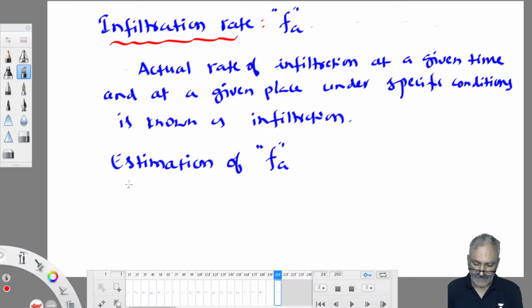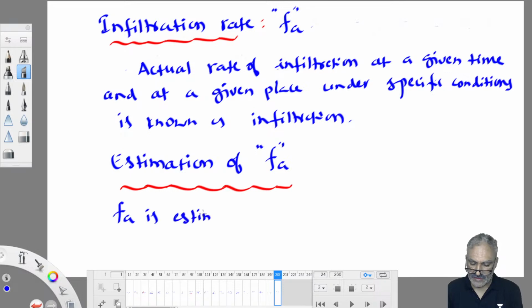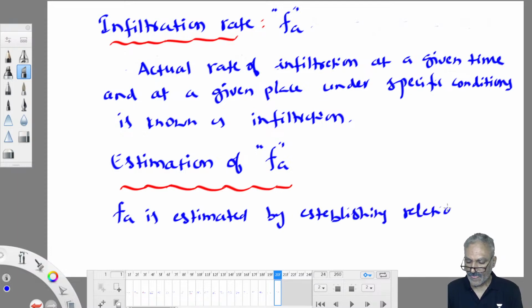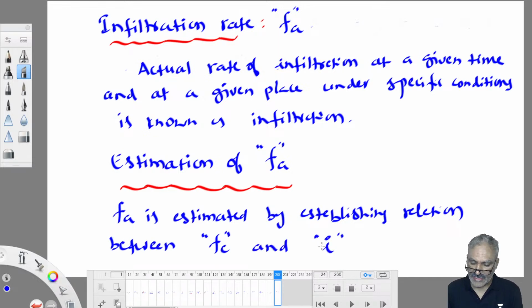The infiltration rate FA is estimated by establishing a relation between FC and I. What is I? Intensity of rainfall.